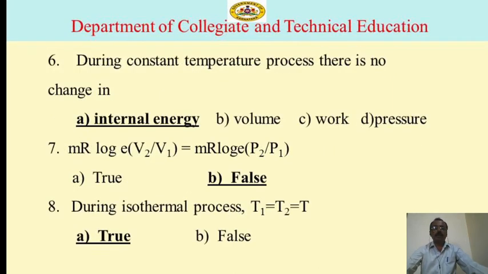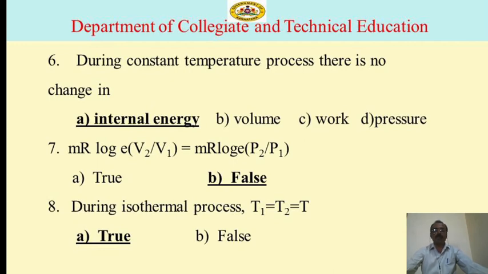Next, during a constant temperature process there is no change in option A internal energy, option B volume, option C work and option D pressure. Here, during a constant temperature process there is no change in internal energy, so option A is correct.